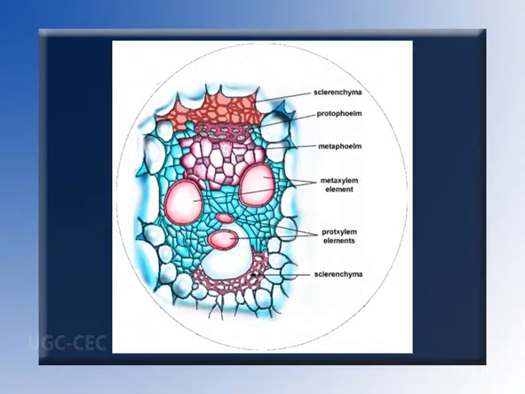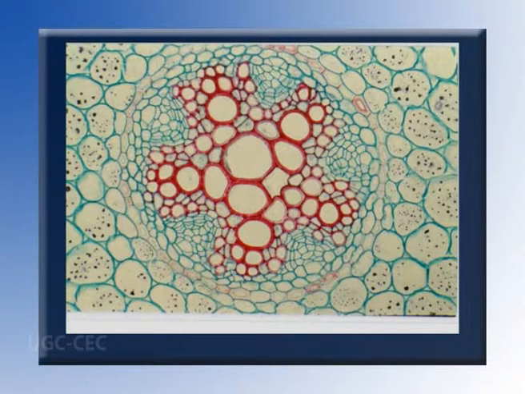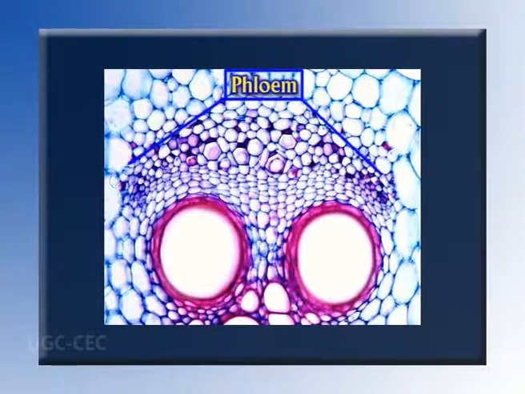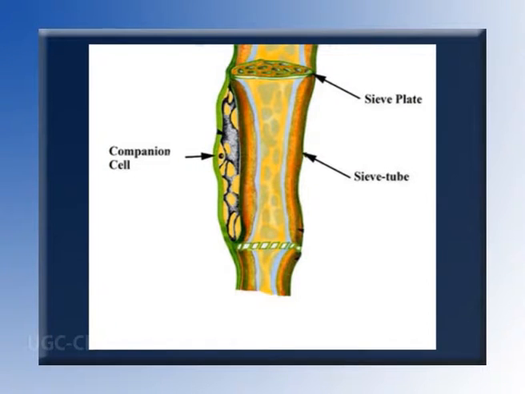The phloem also differentiates centripetally, and the first phloem is recognizable even before the first xylem. The primary phloem of the root consists of sieve tubes, companion cells, and phloem parenchyma. The first formed phloem elements, that is the protophloem, are not associated with companion cells, but the later formed elements, that means metaphloem, are commonly associated with the companion cells.